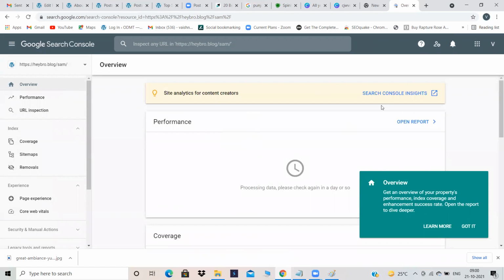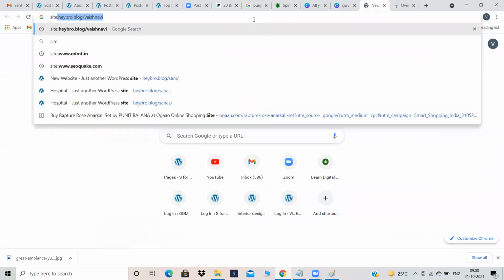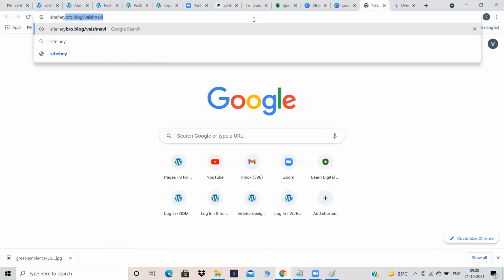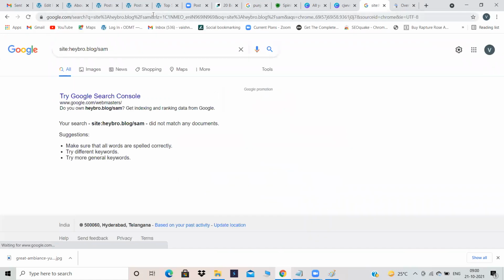Okay, every time you cannot come into webmaster tool and check whether your website is indexed or not. So instead of that, there is a method called site colon, and you have to submit your website name. So my website name is Sam, right? So just submit site colon and your website name.